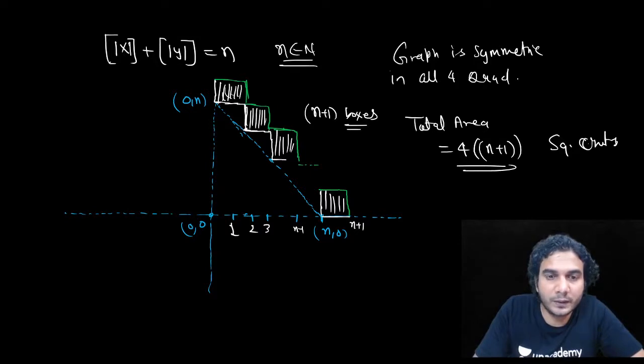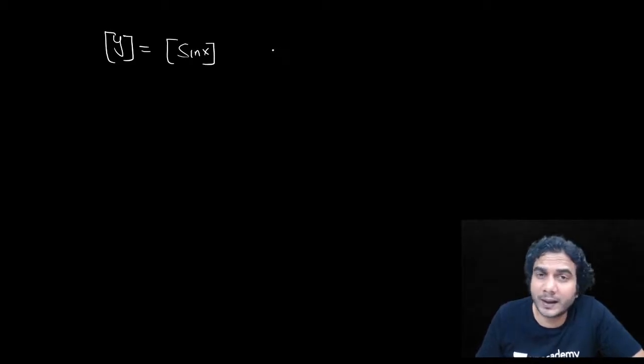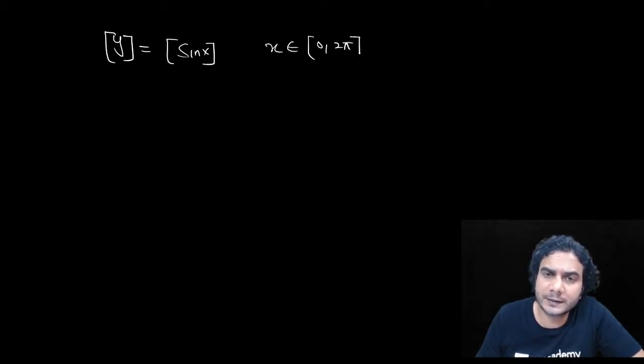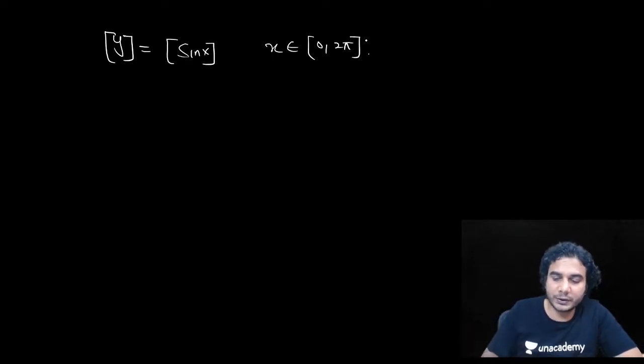So this is what we need to do. One last graph of greatest integer: greatest integer of y is equal to greatest integer of sine x. Now I'm putting greatest integer on y as well as greatest integer on f(x). And you need to plot this graph when x belongs to 0 to 2 pi. That's it. So this is our last question. Try this one.